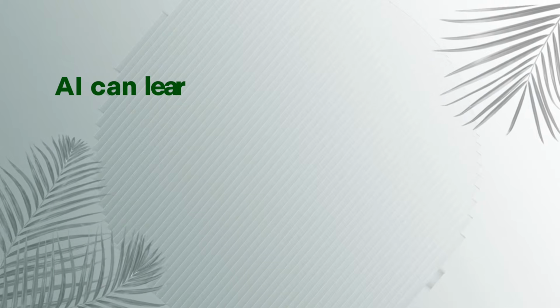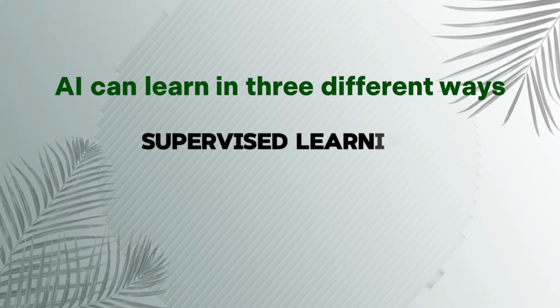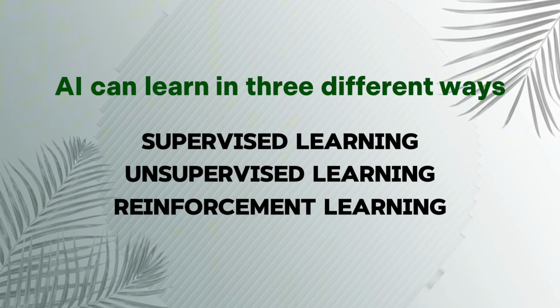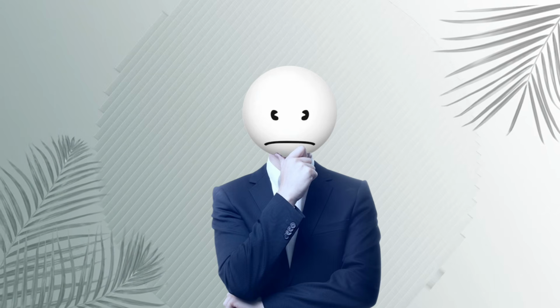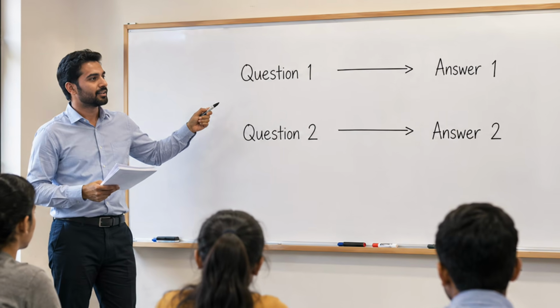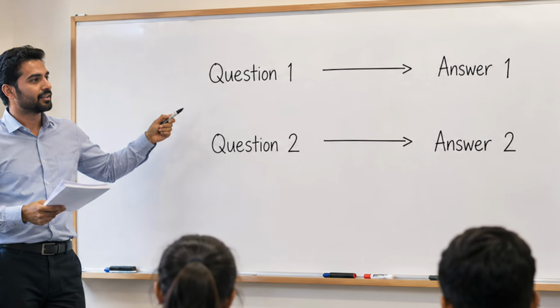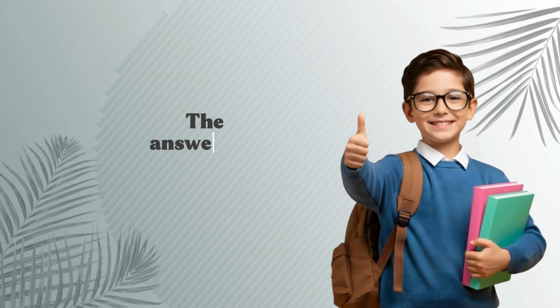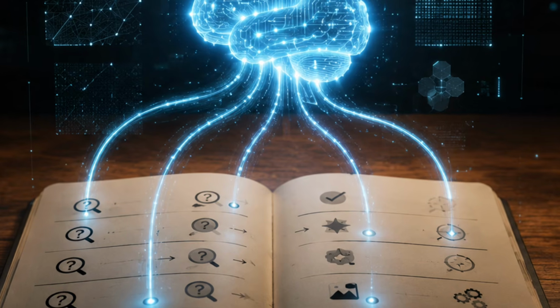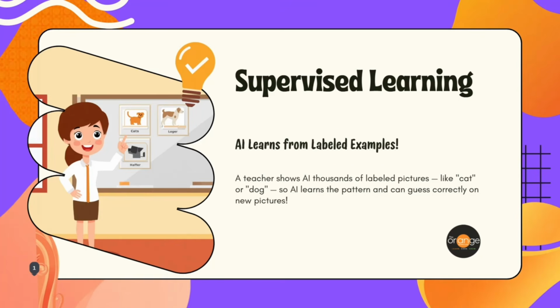Now, AI can learn in three different ways. One is supervised, another one is unsupervised, and the last is reinforcement learning, right? So imagine your teacher gives question and answer. One question the teacher gives and the answer to that question. Again question 2, answer of question 2, and so on. So you learn faster because the answers are already provided. This is exactly how supervised learning works. So what is supervised learning? The AI learns from examples that already have correct answers. The answers guide the AI during the learning, right?